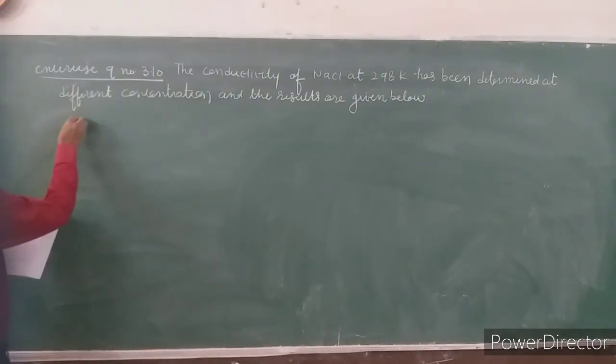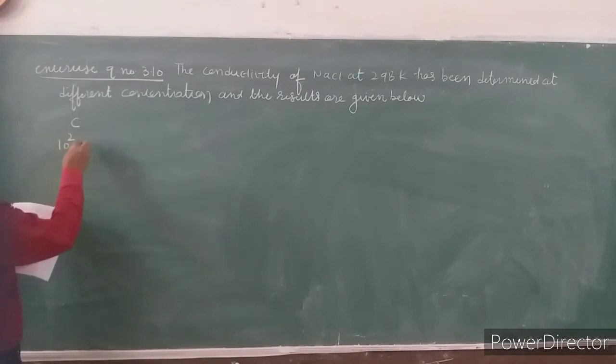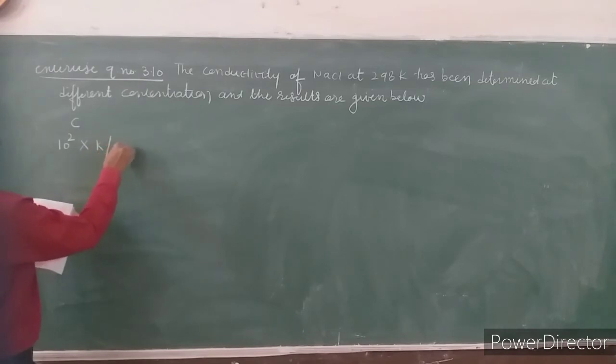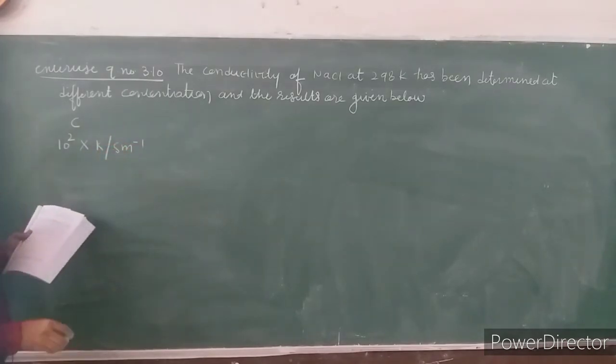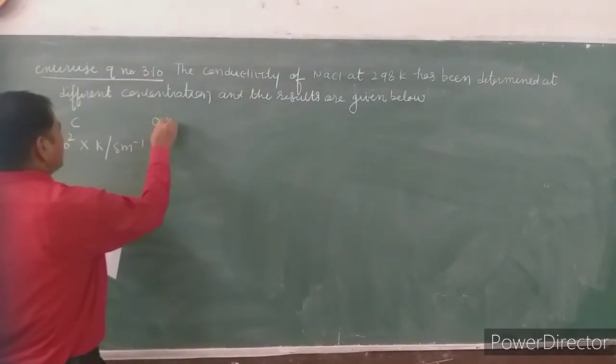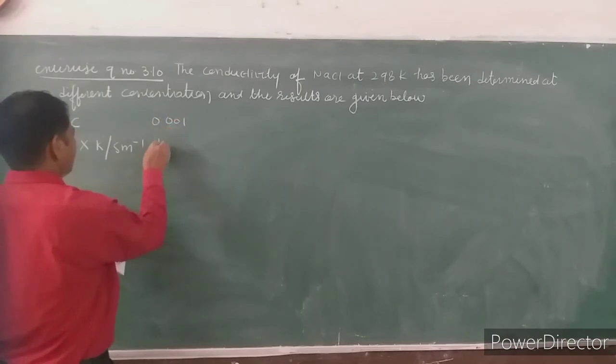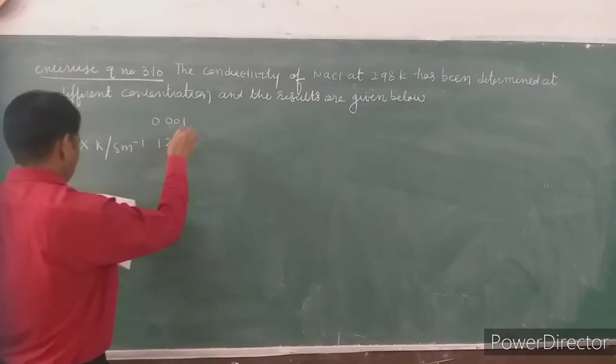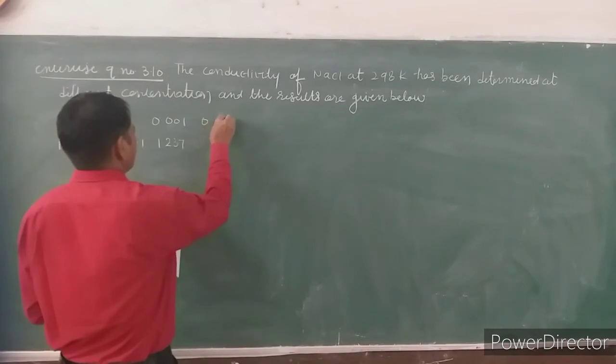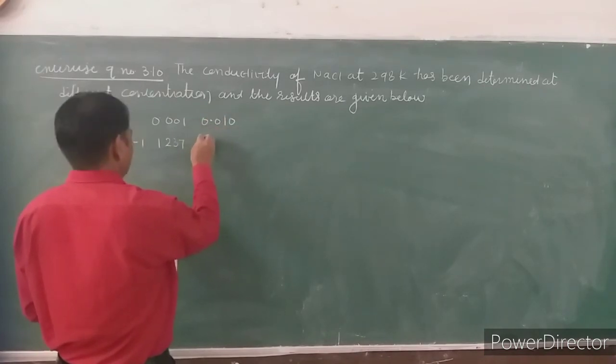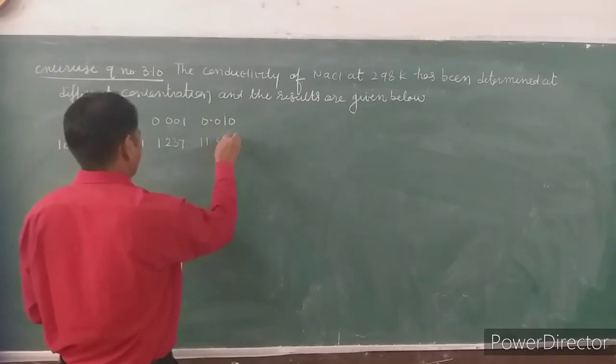The first column is concentration, the second is conductivity, 10 to the power 2 into kappa. Unit has been given as Siemens meter inverse. First 0.001, that is 1.237. Second 0.010, 11.85.